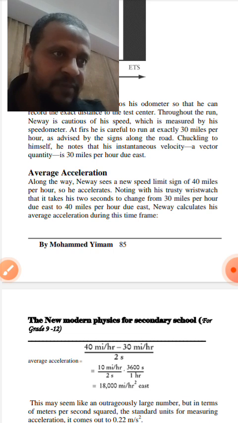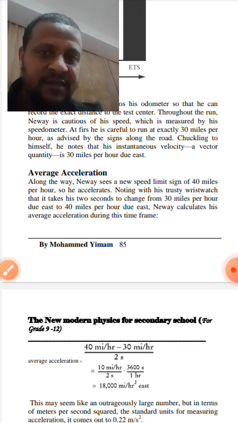Chuckling to himself, he notes that his instantaneous velocity, a vector quantity, is 30 miles per hour due east. Average acceleration. Along the way,